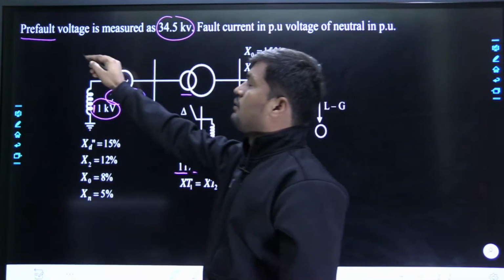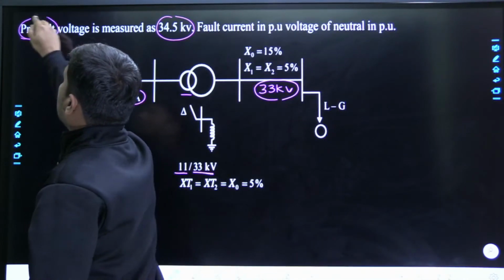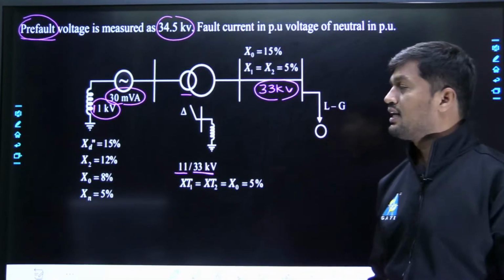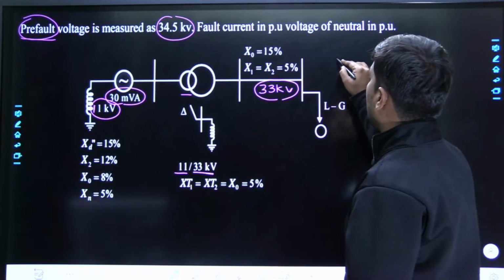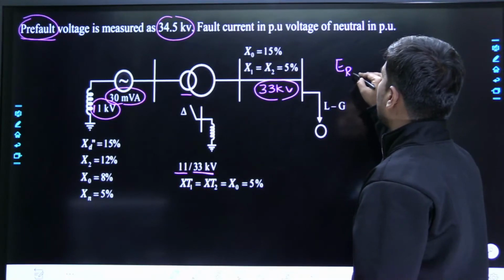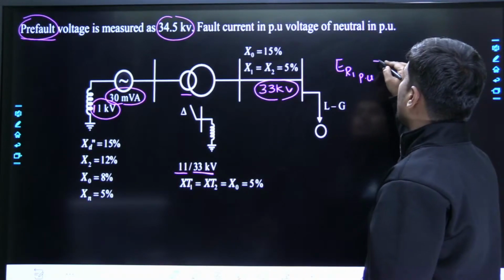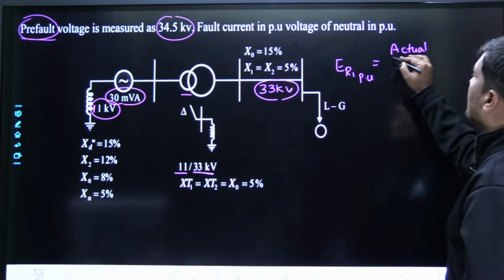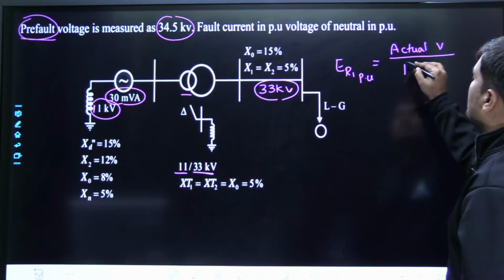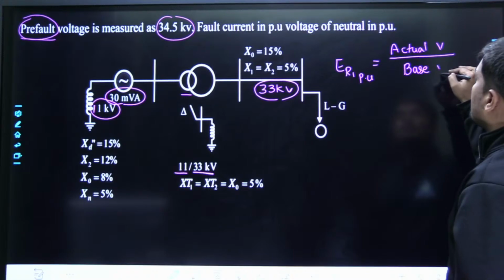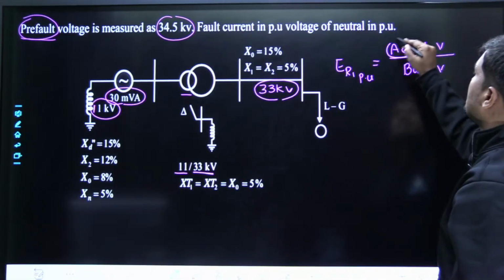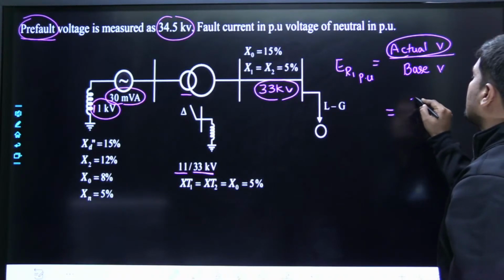But he said that before occurrence of the fault, the pre-fault voltage is measured as 34.5 kilovolts. Let us concentrate on how to calculate the induced EMF in per unit. Yesterday we discussed how to calculate a per unit value: actual voltage upon base voltage. At the fault point he measured 34.5 initially, which is the actual voltage.